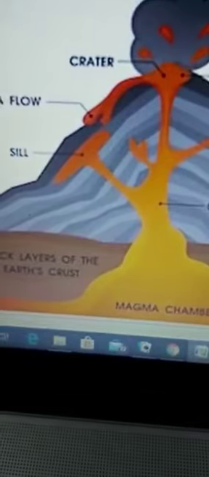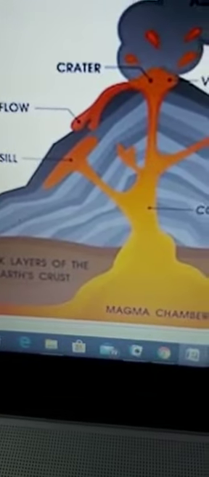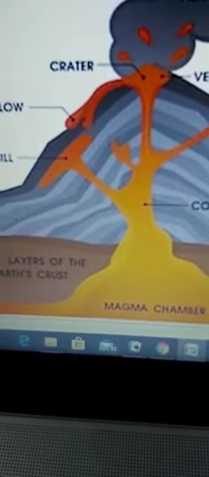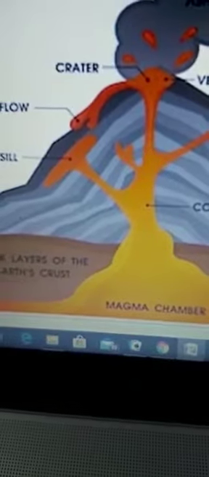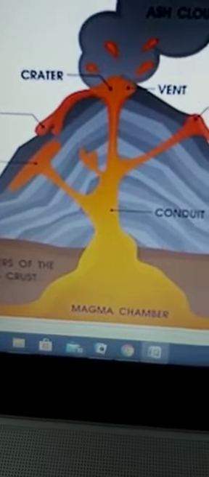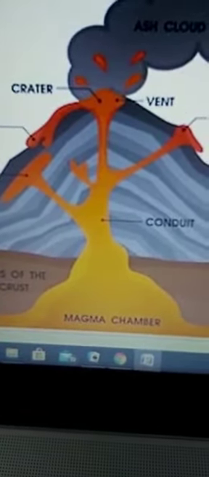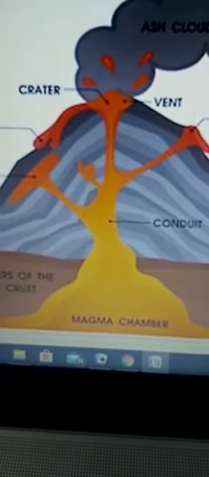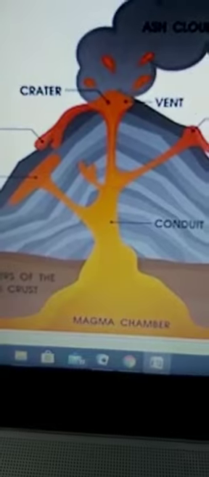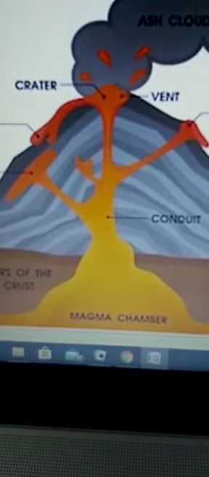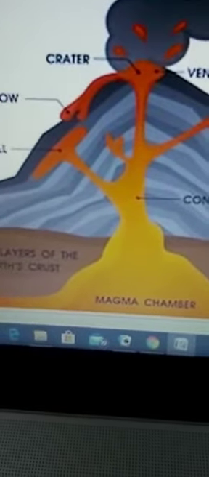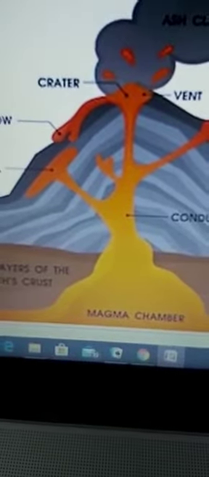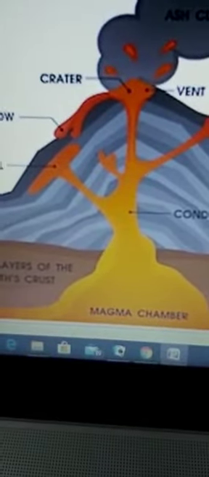Now, what products are produced at the time of the eruption of the volcano? When the volcano erupts, a number of products like steam, gas, molten rocks, dust, ashes, and other liquid and solid matter are released. The first one is magma and lava. This is not a new term for you.